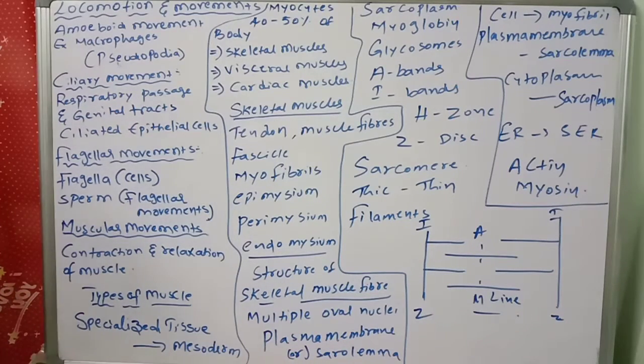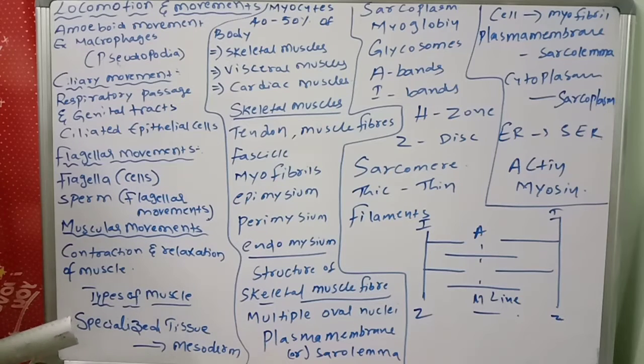So like this, the structures of the contractile proteins actin and myosin will be discussed in the next class. But up to that, you should remember the structure of the skeletal muscles. Once again, the structure of skeletal muscles will be discussed.